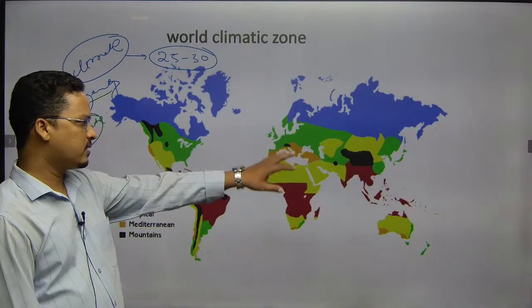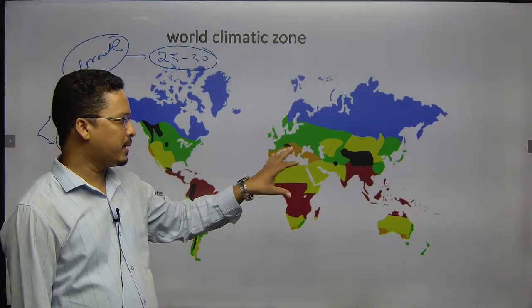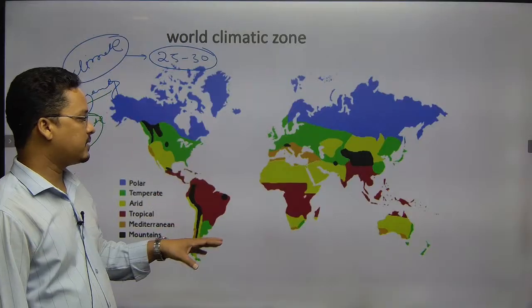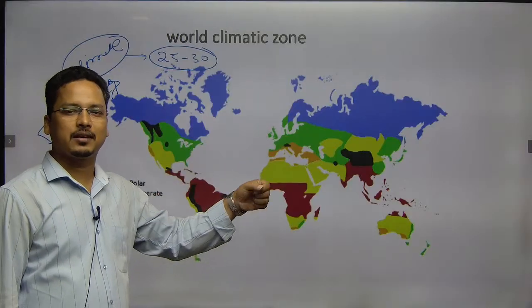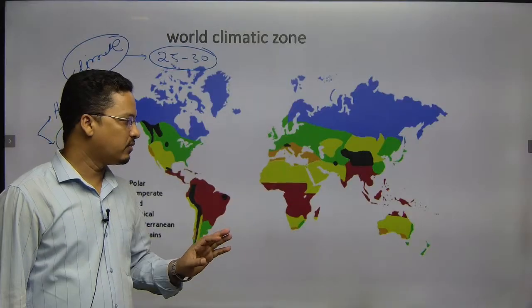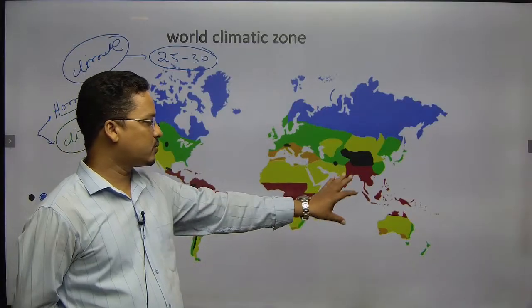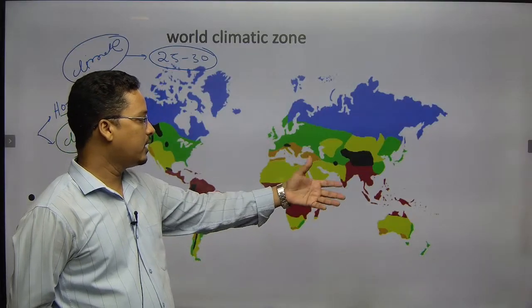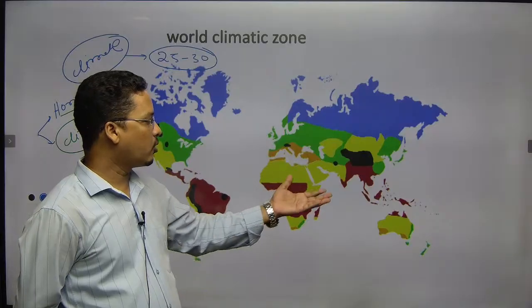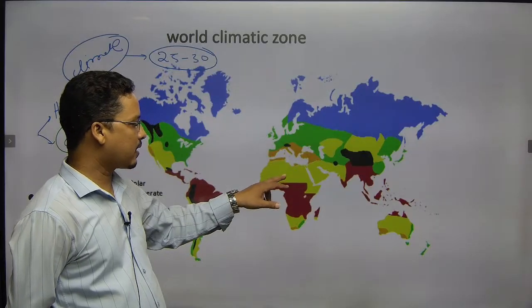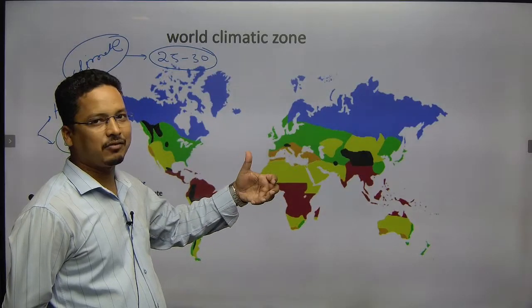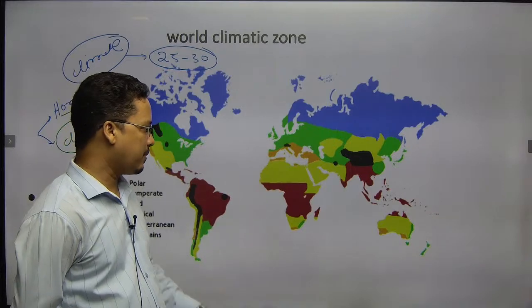Likewise, here you can see different colorful images. Every color denotes a certain type of climatic zone. This one is the monsoonal type of climate, the equatorial type of climate. This color is the dry type of climate, the desert type of climate.